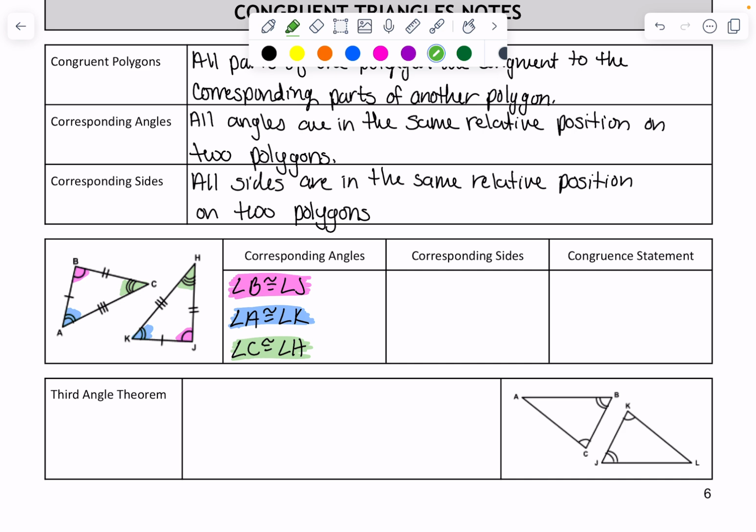Sides are shown with tick marks. So AB right here has one tick mark, and that is going to be congruent to KJ because it also has one tick mark. So AB is congruent to KJ. And then the next one is BC. It has two tick marks. That one would be congruent to HJ because it has two tick marks.